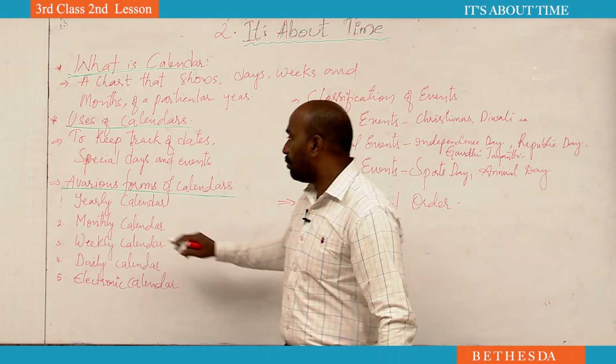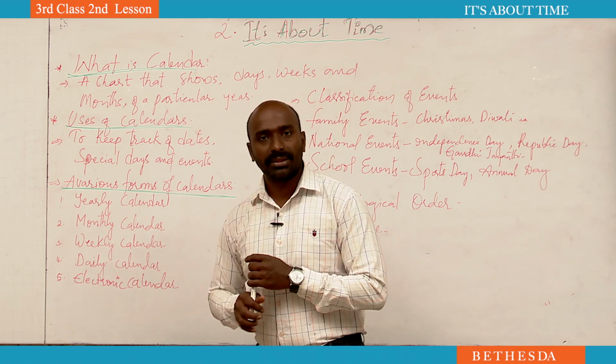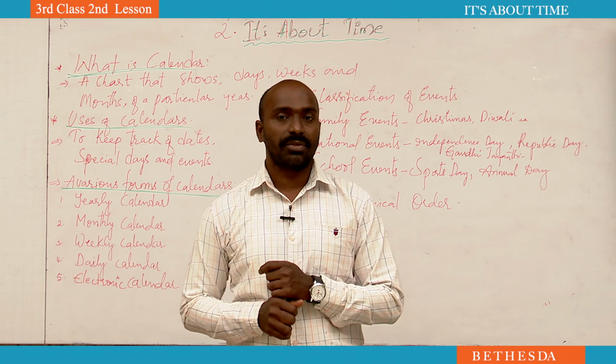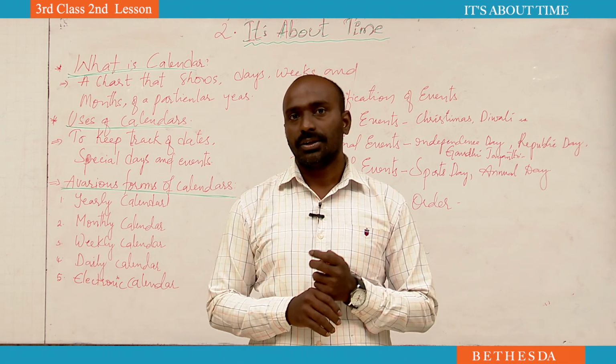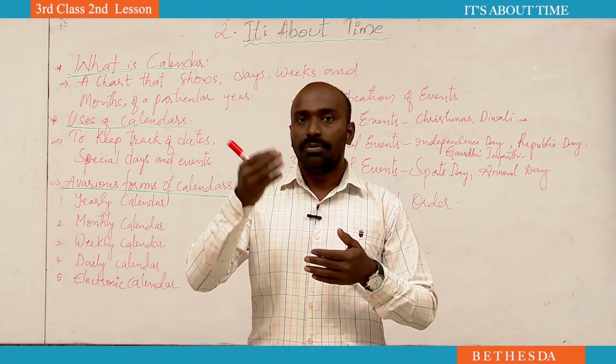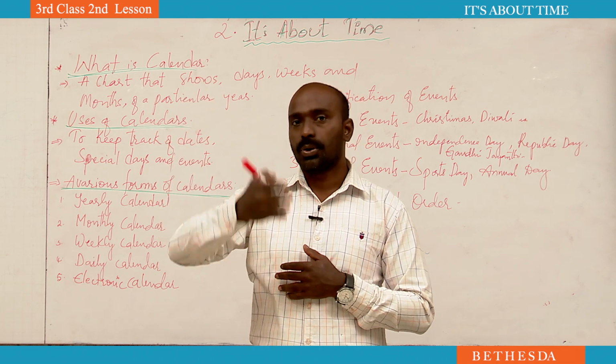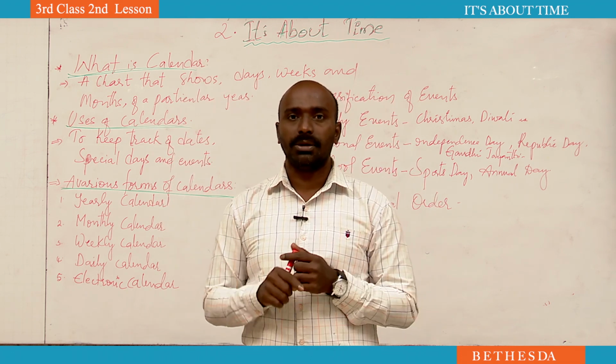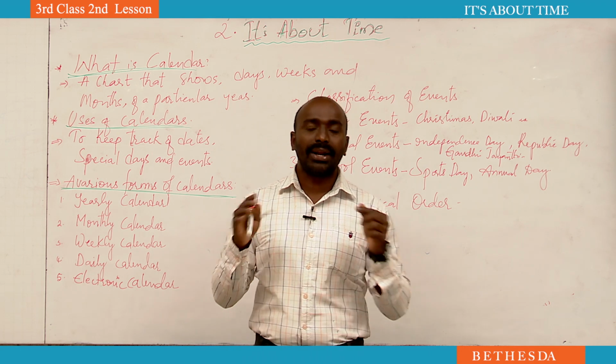Next one, the monthly calendar. What do you mean by a monthly calendar? How many months are there in a year? 12 months. So a monthly calendar means that when you turn the calendar in your home, you see only one month in the calendar. What does it show?